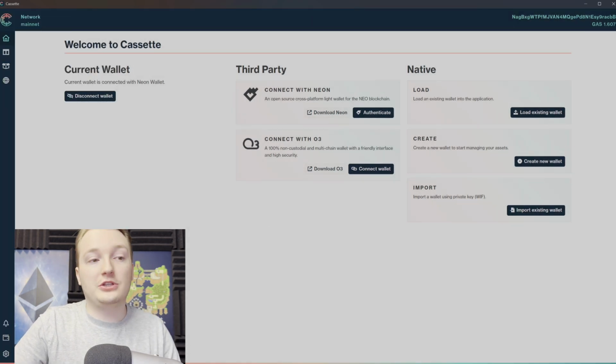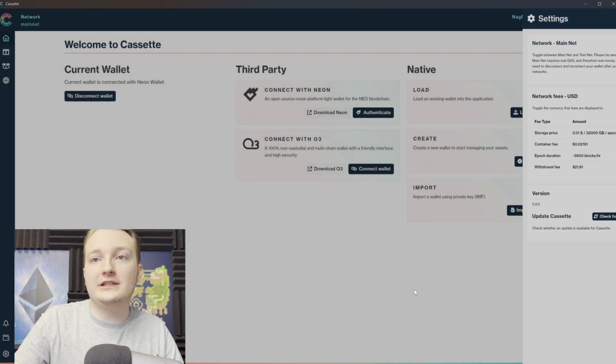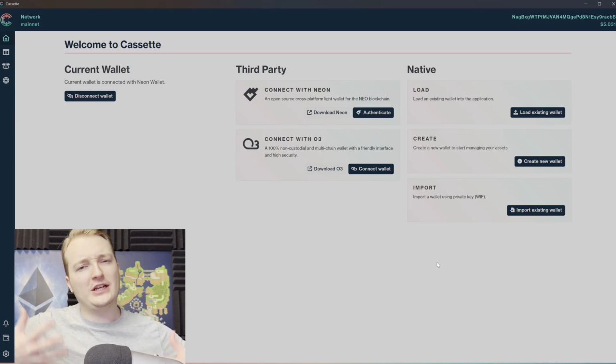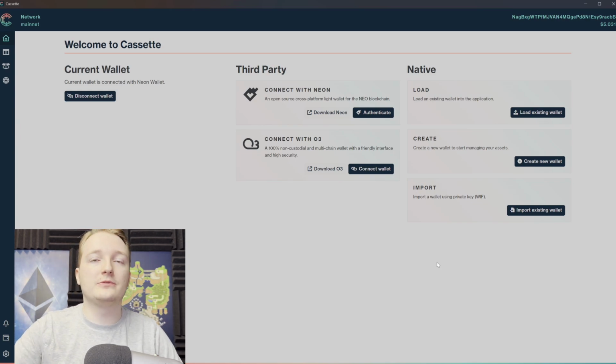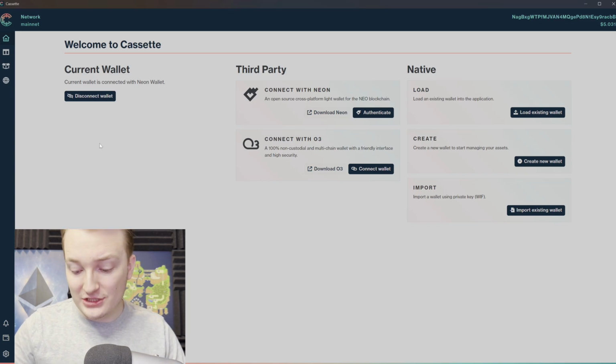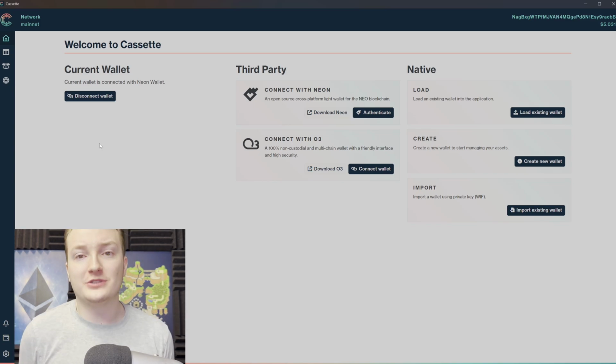So it's your total choice on what you want to use. I'm just going to stick with USD because I think it gives a better idea of how much you're actually spending to use this storage. You know, it's hard to visualize it with gas. So let's get right to it. Let's start storing something. Let's use the storage.